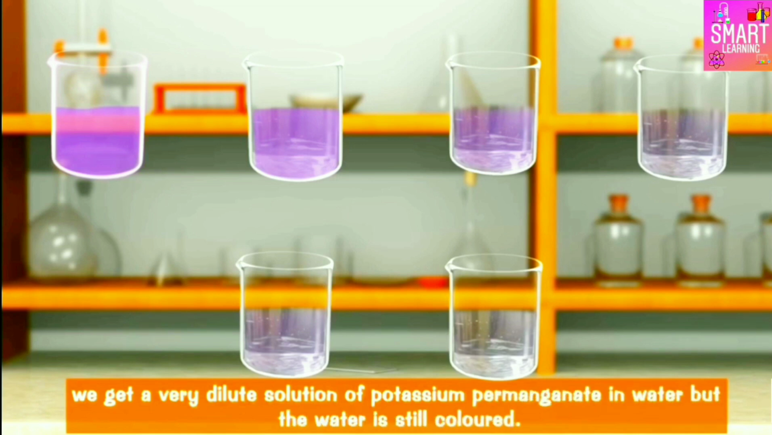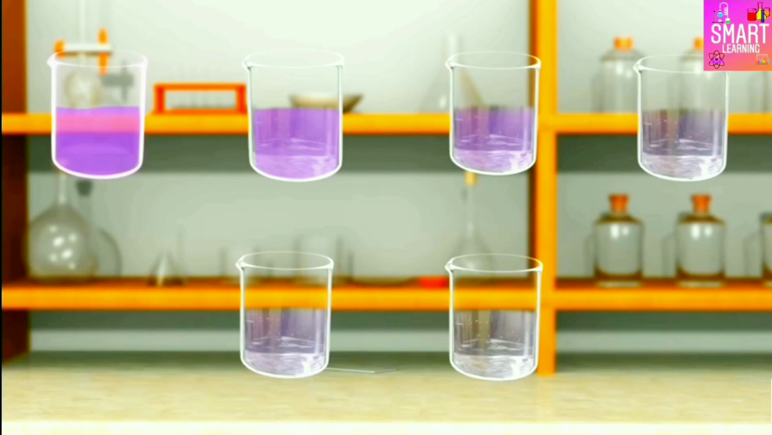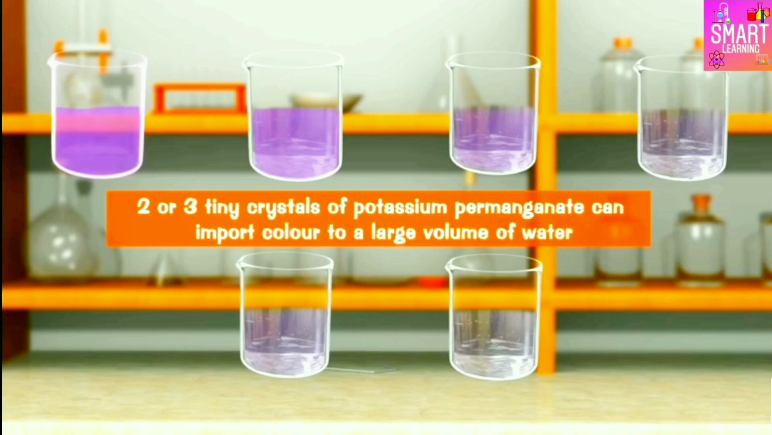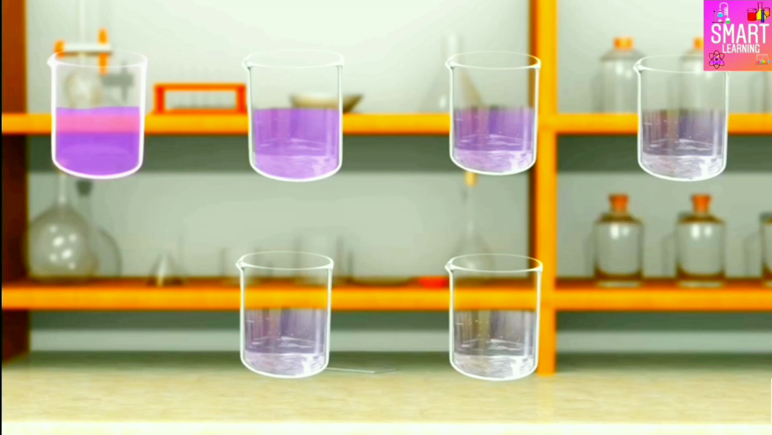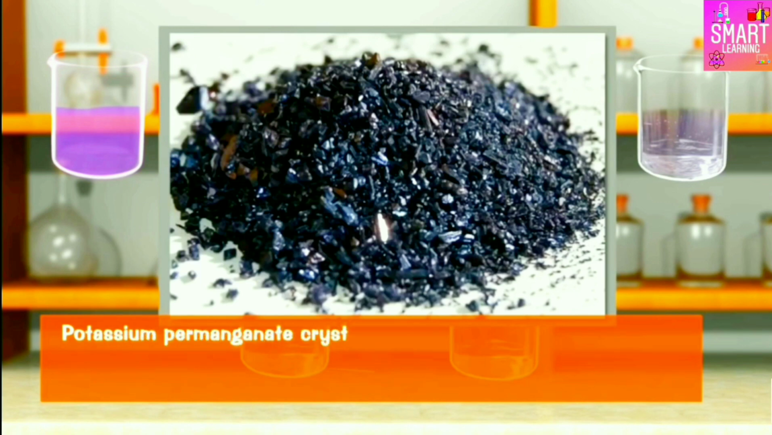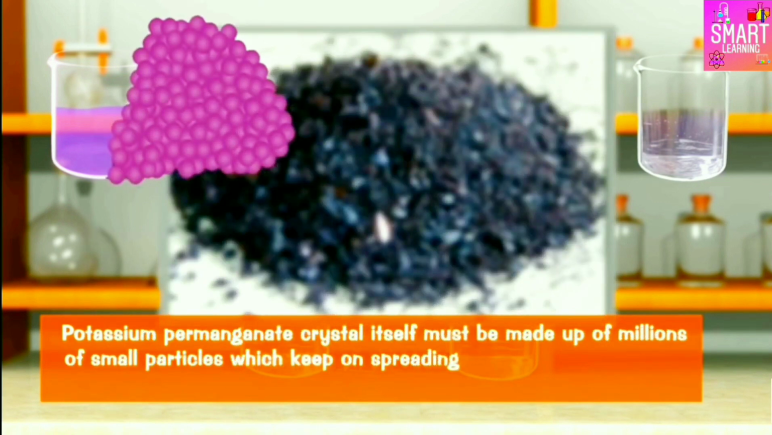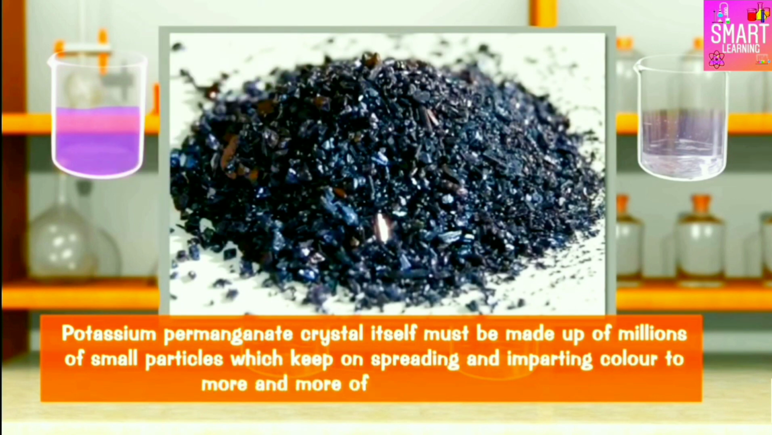This experiment shows that just 2 or 3 tiny crystals of potassium permanganate can impart color to a large volume of water. From this observation, we conclude that each potassium permanganate crystal itself must be made up of millions of small particles which keep on spreading and imparting color to more and more water.